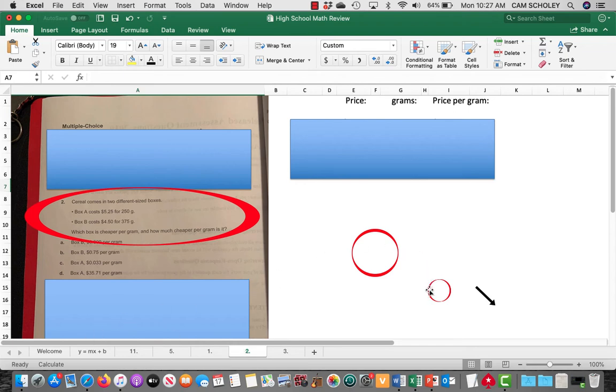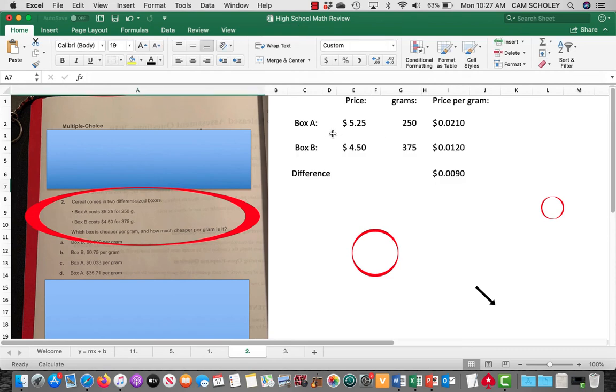So for this question, I would set up a little chart with price, grams, and price per gram as your headings. Okay, so box A at $5.25 and 250 grams equals this price per gram, so just over 2 cents a gram. I would go at least an extra decimal here, at least 3. 4 wasn't necessary. Box B was $4.50 for 375 grams, so it's just over 1 penny per gram. So the difference, and you just subtract the price per gram A from B, equals 0.009 cents per gram.